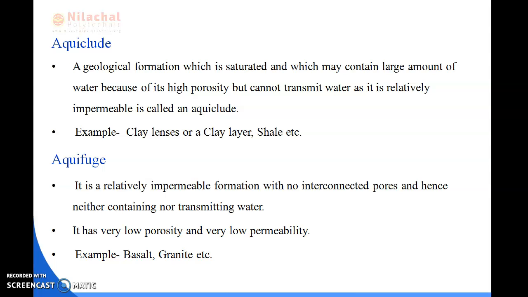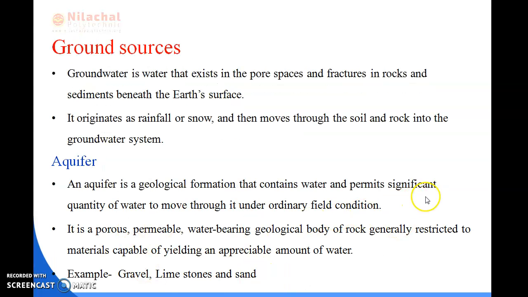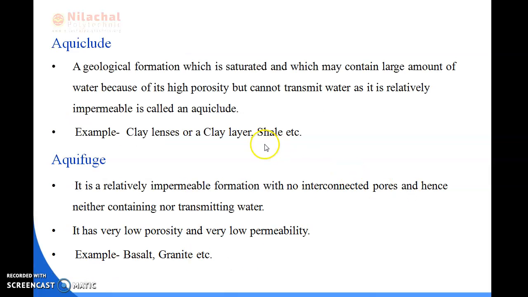Okay. So a geological formation which is saturated and which may contain a large amount of water because of its high porosity. The aquifer contains a small amount of water and permits a significant quantity of the water. But the aquiclude contains a large amount of water because of its high porosity, and it cannot transmit water as it's relatively impermeable. So it is called aquiclude. For example, clay layer, clay lenses, this is known as aquiclude.